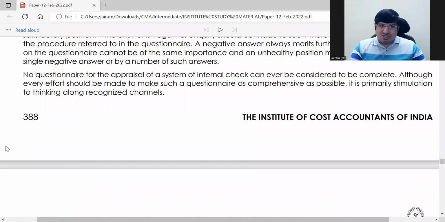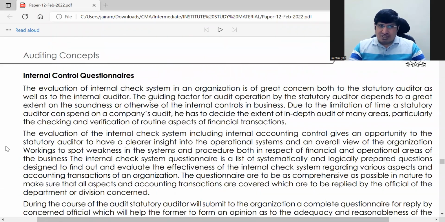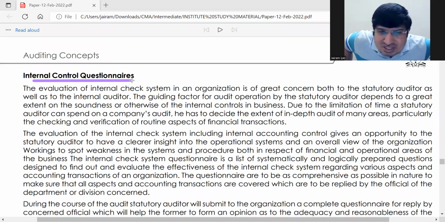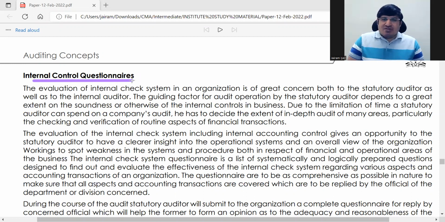चलो, so ये हो गया हमारा this page. ठीक है, so next यहाँ पे जो आ रहा है, this heading is internal control questionnaire. This is also the same thing. जैसे ये जो है, इसको सब इंटरचेंजेबली देखा जाता है, इंटरनल कंट्रोल क्वेश्चनर और इंटरनल चेक क्वेश्चनर. ठीक है, because if a questionnaire is prepared for other things like budgetary control and all, it will be named separately.